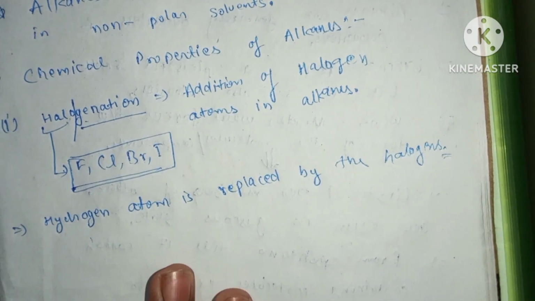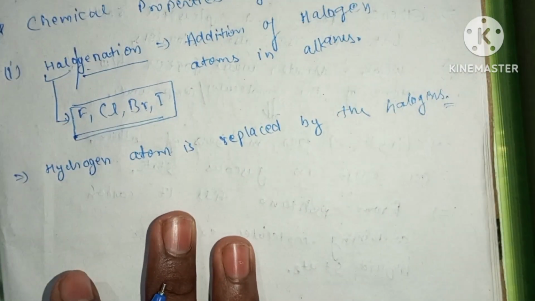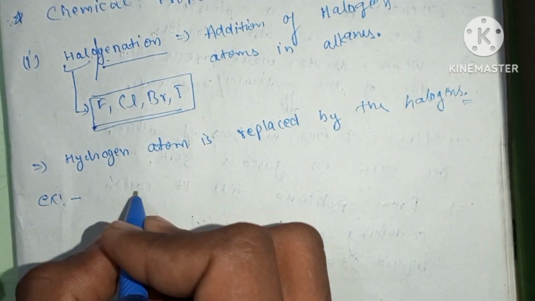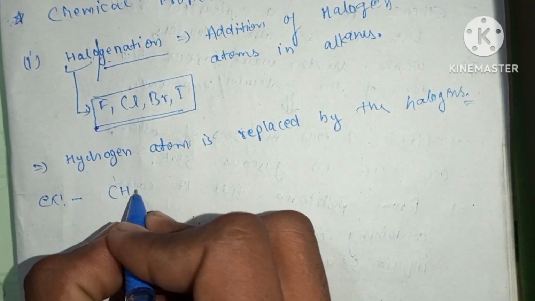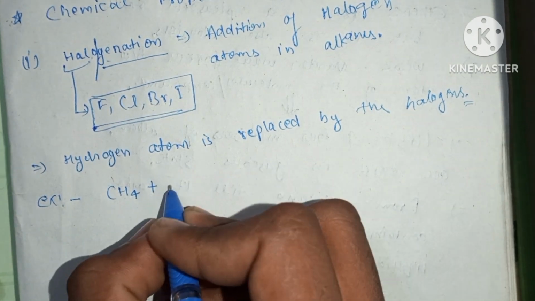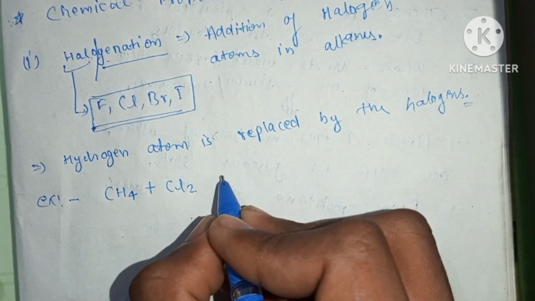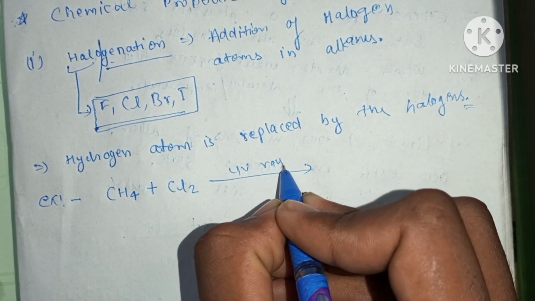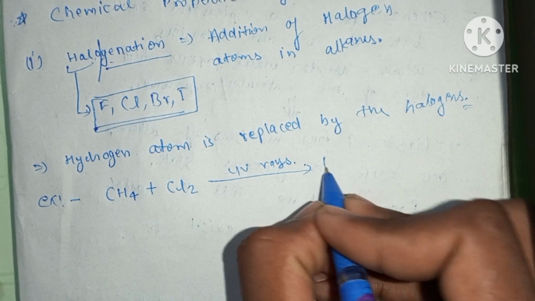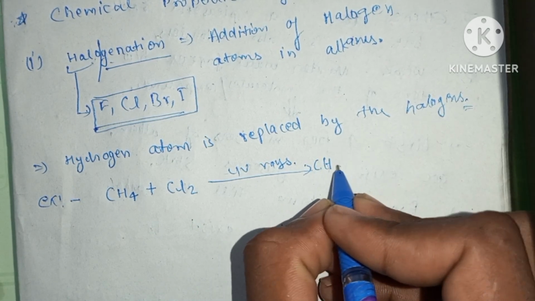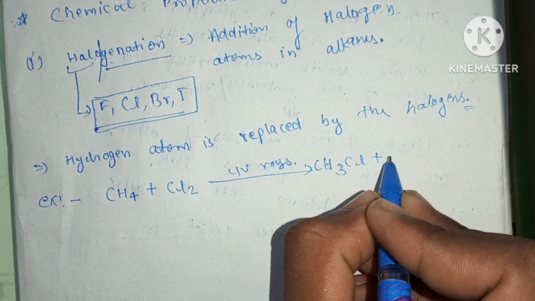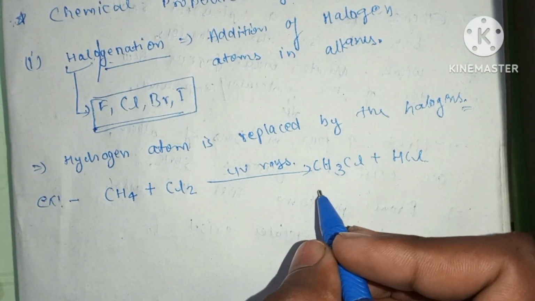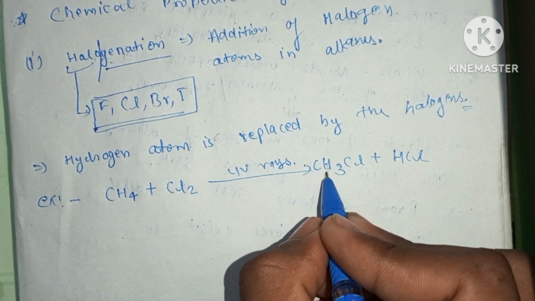So we will take an example of that. First example, we take CH4 plus Cl2 in the presence of UV rays. So it will form CH3Cl plus HCl.